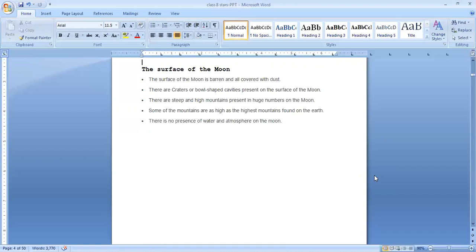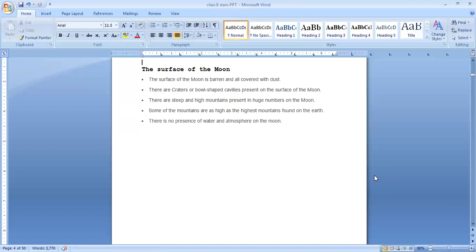Some of the mountains are as high as the highest mountains found on the earth. They are very high. There is no presence of water and air, no atmosphere on the moon. So the specialty of the moon is there is no water, no air.